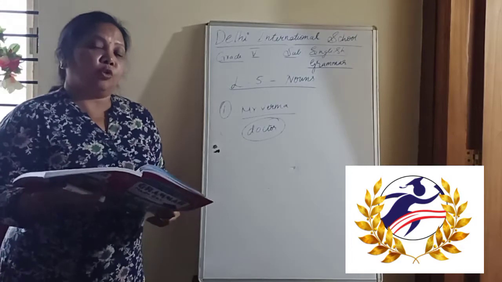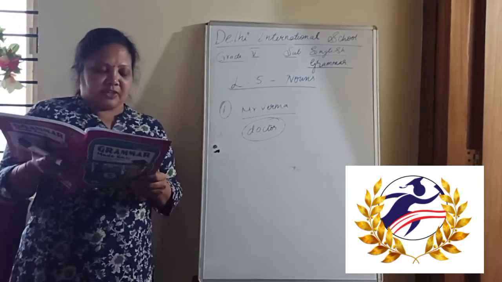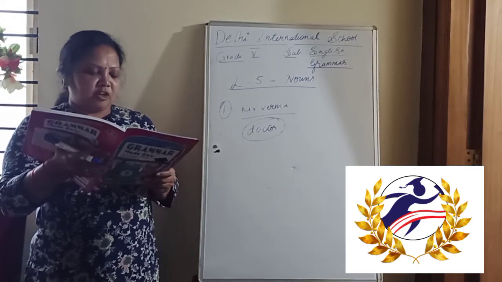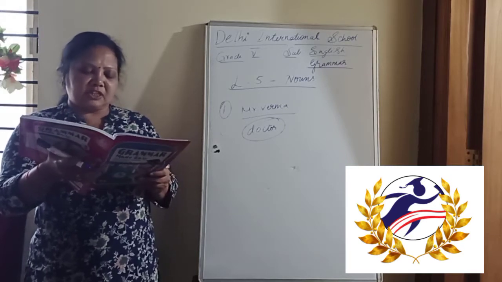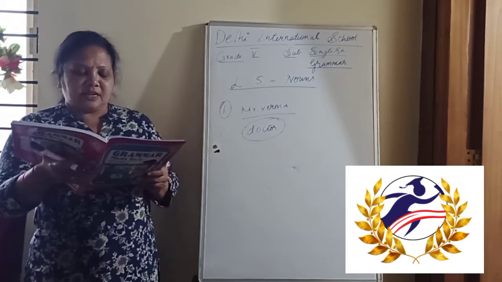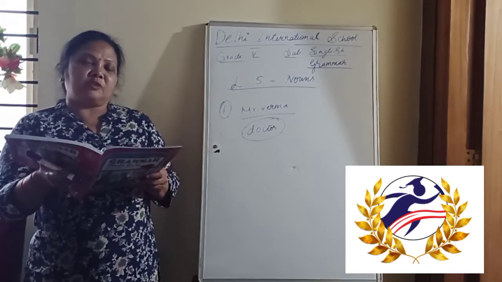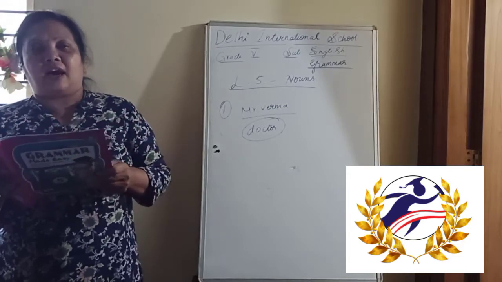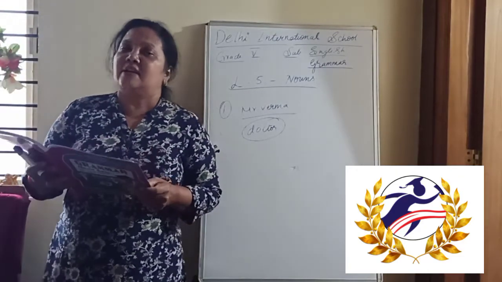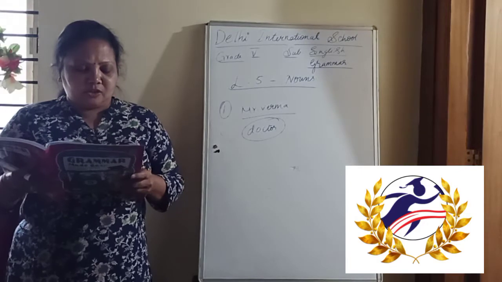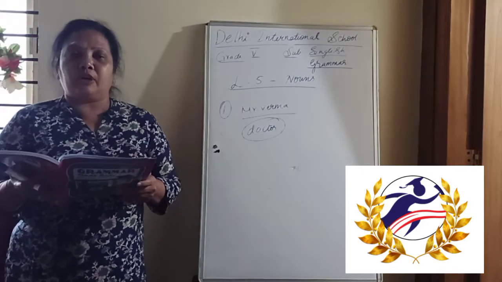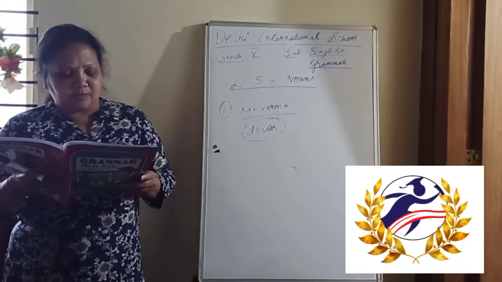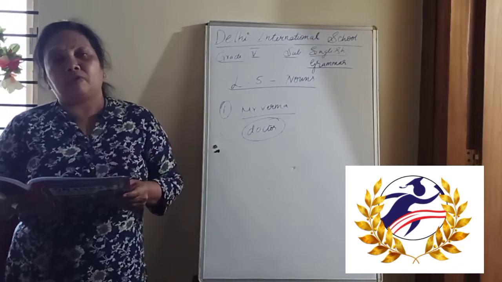Right. So now going for the abstract nouns. Imagine two situations: when your favorite team wins, and when your mother scolds you. In the first situation you experience happiness, and in the second situation you experience sadness. So here happiness and sadness are called abstract nouns. They are not about a person. We cannot see or touch them, but only think of them or feel them.